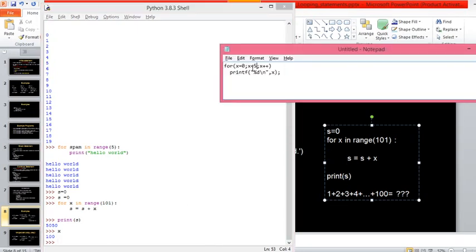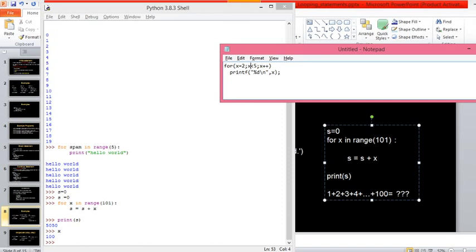Now I'll ask you some question. Here I wrote x equals to 0. Is it mandatory to start with 0 only? No, sir. I can have any value here. For example, I can have the value 2 here, right? Then if I write this code, what will happen?